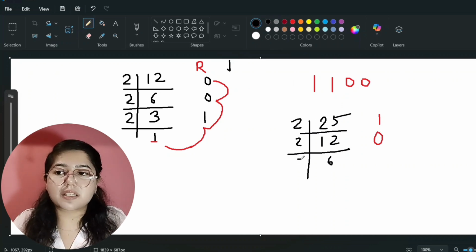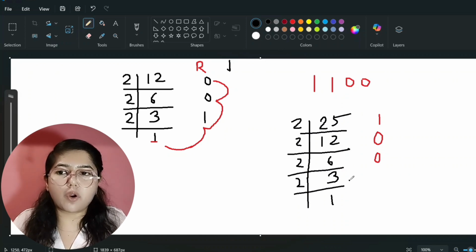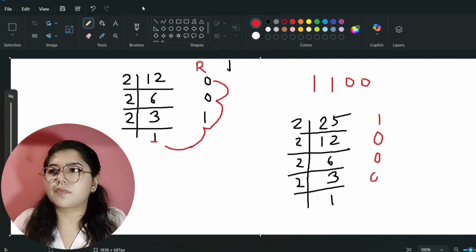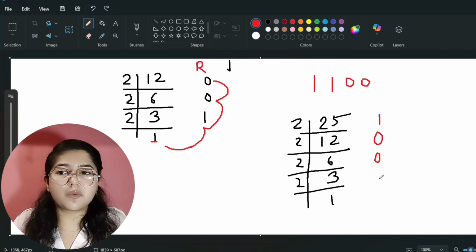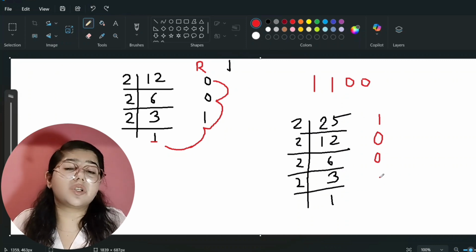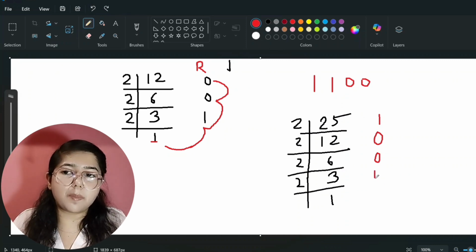Now I will divide this 6 by 2. So tell me, what will be the answer? That is 3. Is it completely divisible? Yes, it is completely divisible. That means 0, right? Now again I will divide this 3 by 2. So what will be the remainder here? 1. And then what will come here? Is it completely divisible or not? Is it completely divisible? No, it is not completely divisible. That's why it will be 1 here.